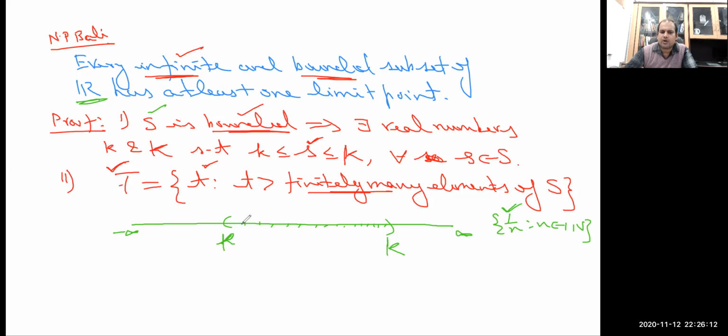So the given set may or may not be an interval, but since the set is bounded, we can always enclose it in between two real numbers, say small k and capital K. So let me show here, the members of the set are enclosed from small k to capital K. Now in the next step, we are going to prove that T is non-empty, because for using the order completeness property of R, the completeness axiom for real numbers, every non-empty bounded above subset of R has a supremum. So we need to show that T is non-empty.